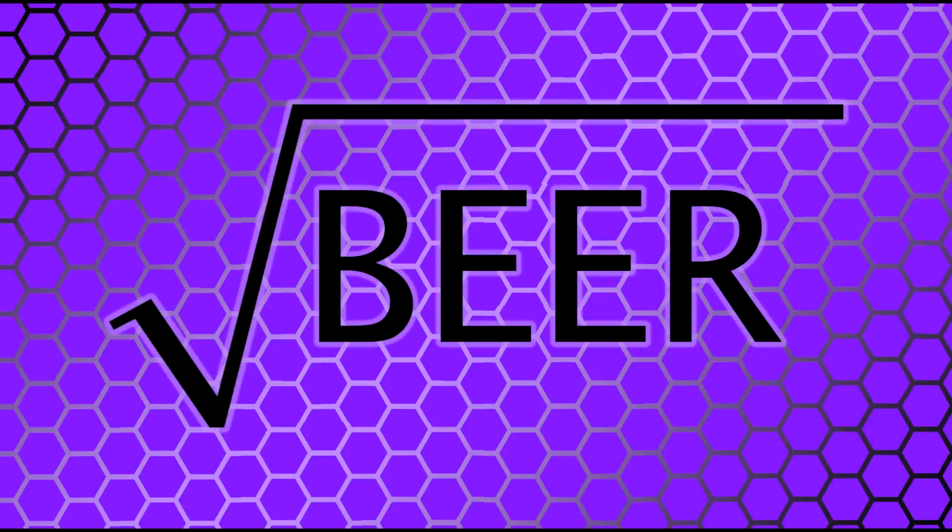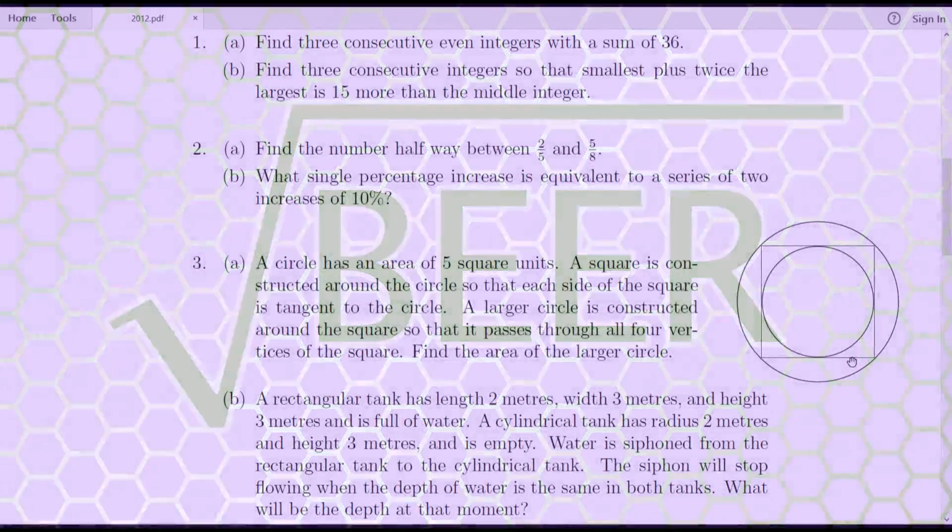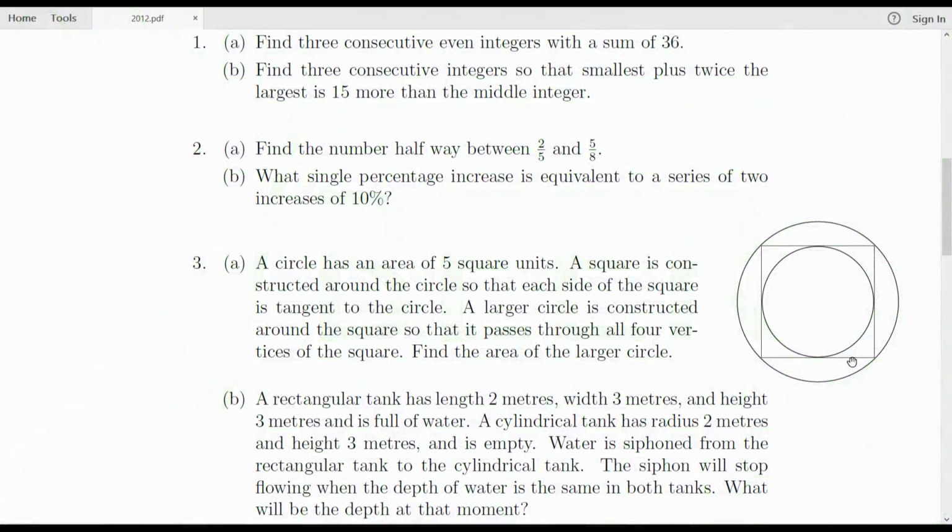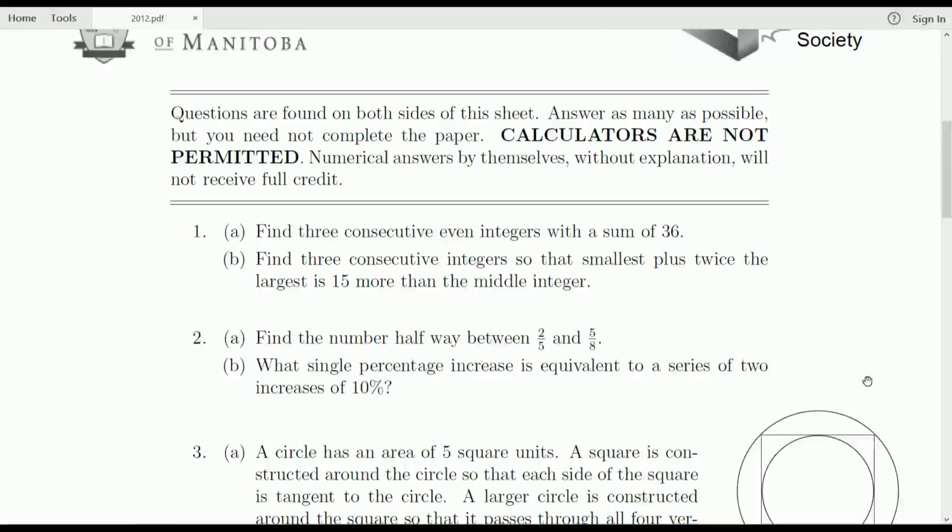Hello everybody and welcome back to more of the 2012 Manitoba Math Contest. We're looking now at question number 2. So 2A, find the number halfway between 2/5 and 5/8. This is a prime example of their statement that numerical answers by themselves without explanation will not receive full credit. We're going to need to do some calculations and show them our work.